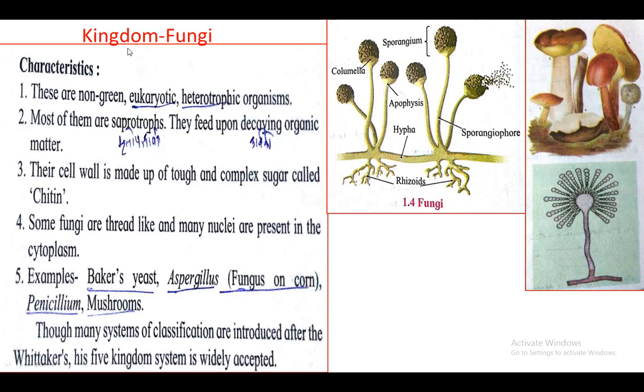Then next is the kingdom Fungi. Okay, so what are the characteristics of the organisms belonging to this kingdom Fungi? So this is the diagram of fungi. See, all of you see this structure in the rainy season. These are mushroom-like structures. And this fungi we see on bread and chapatis. Okay, if you do not see the fungi, do a very small thing at your home.